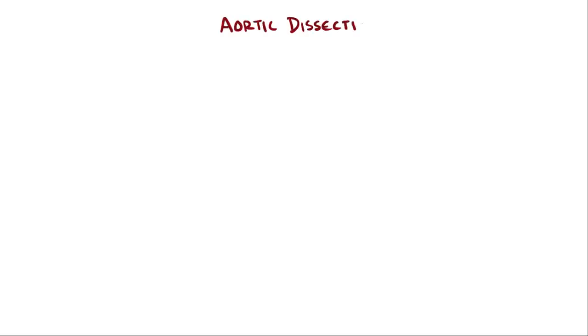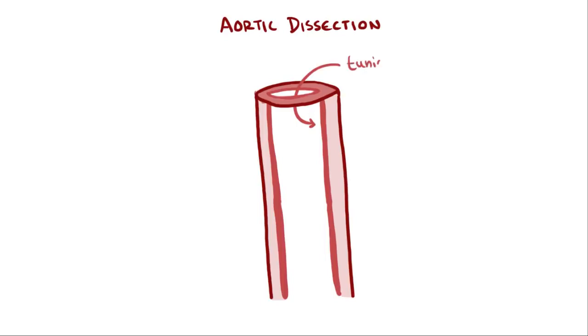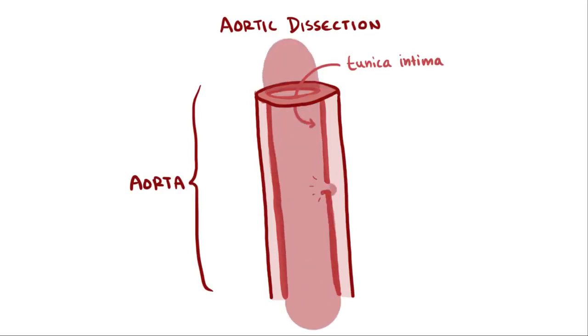An aortic dissection is where part of the tunica intima, which is the endothelial or the innermost layer of a blood vessel, of the aorta is ripped off. What happens is a tear in the tunica intima of the aorta forms, and the high-pressured blood flowing through the aorta begins to tunnel between the tunica intima and the tunica media, separating the two layers. This is widely accepted as an unideal situation.